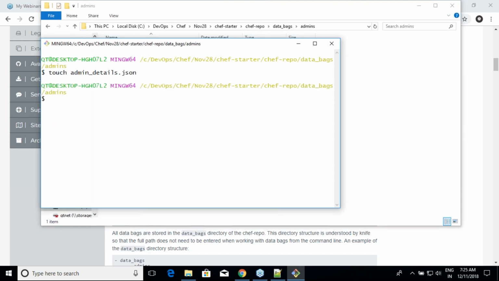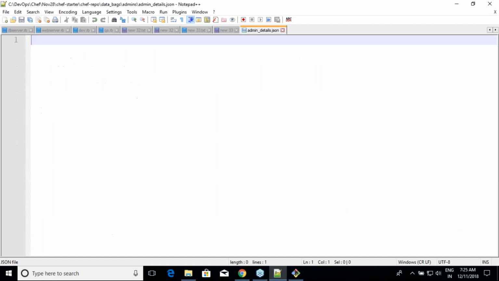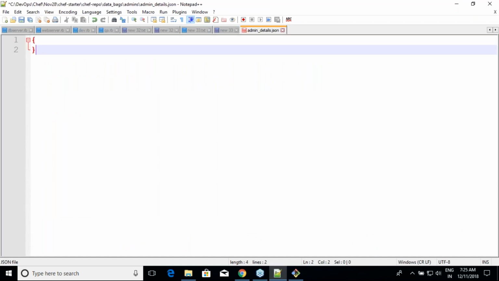Whenever I want to edit this file, you can open it, and remember it has to have a structure. One thing that is mandatory is that it needs to be a JSON file with a key called id, and generally it makes sense to give it the exact file name. If you don't do that, it will not haunt you now, but it will haunt you soon. Let us see what that is all about.